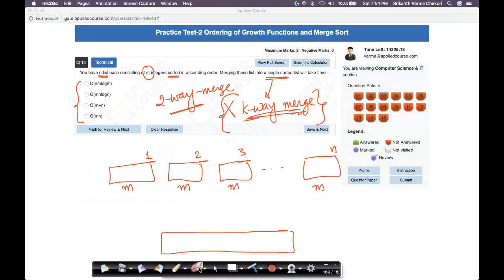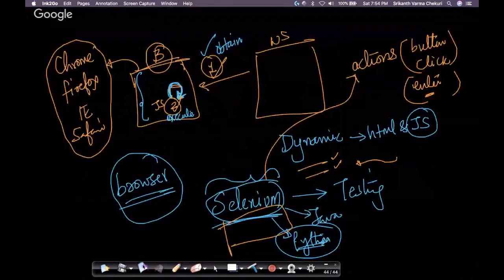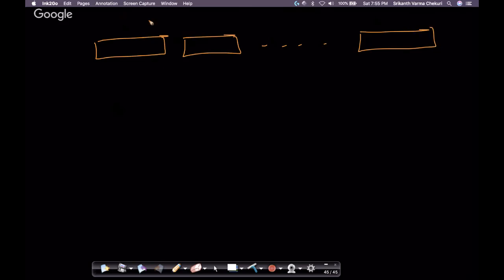This is a very straightforward, simple problem. Actually, let me go to this screen. We have the first array, the second array, so on and so forth, the nth array, each array of m elements. So what can I do? I can merge the first two. Think about it. I can keep merging these things.